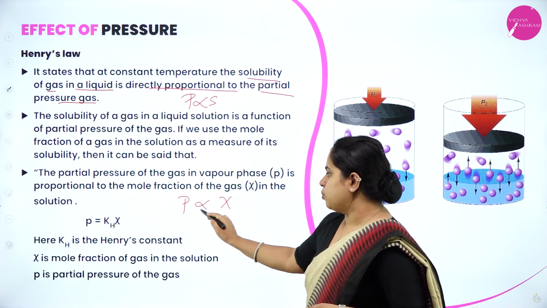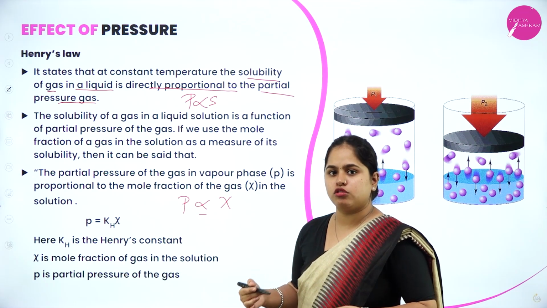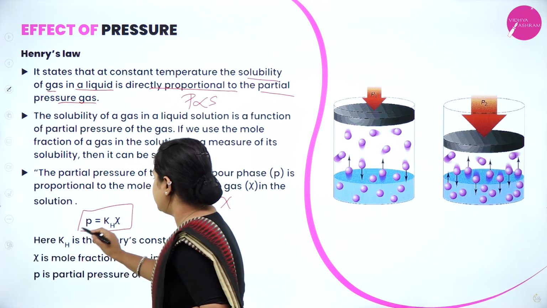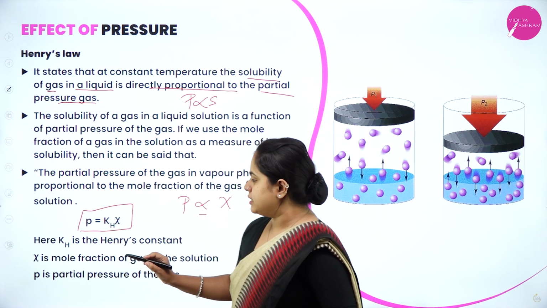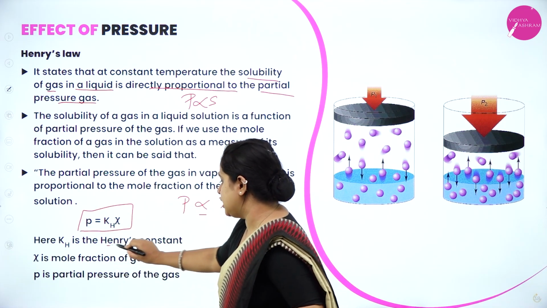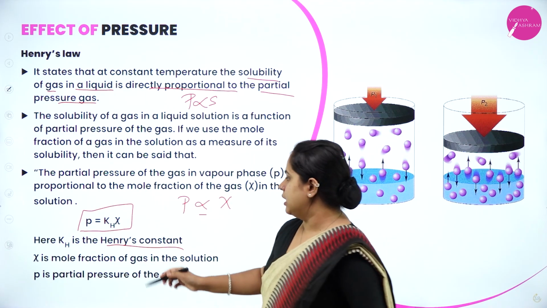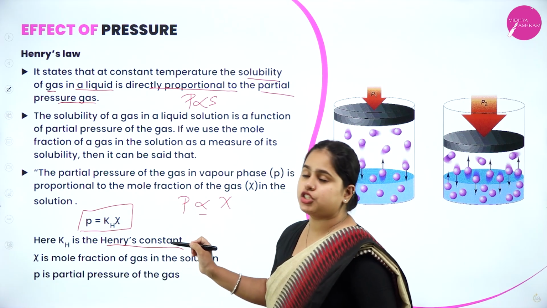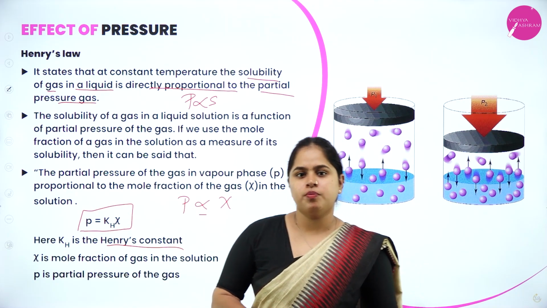To remove the proportionality, we can introduce a constant. So this is the final equation of Henry's law, that is partial pressure of the gas is equal to KH, Henry's constant, into chi. Now what is this chi? Mole fraction. P = KH × chi is the expression for Henry's law.